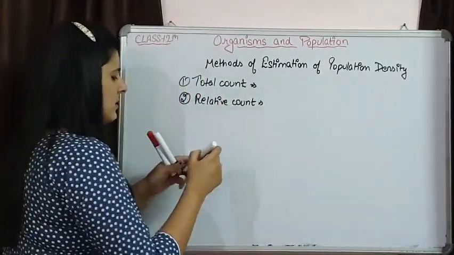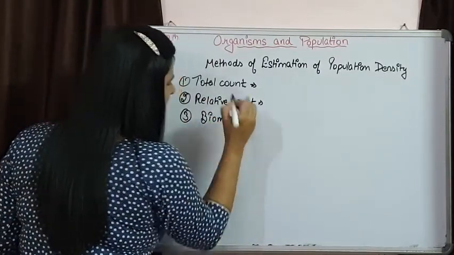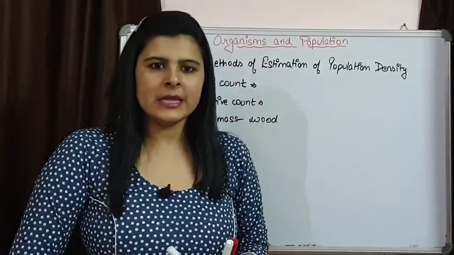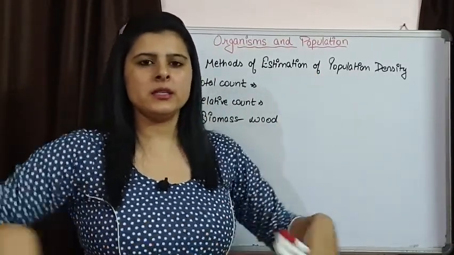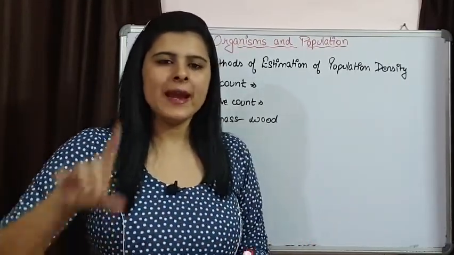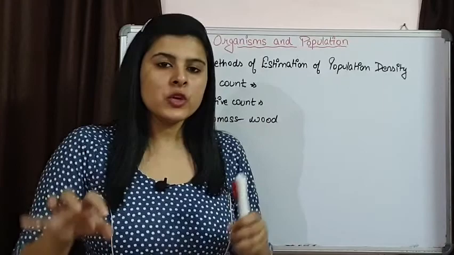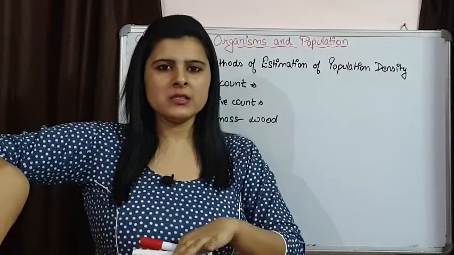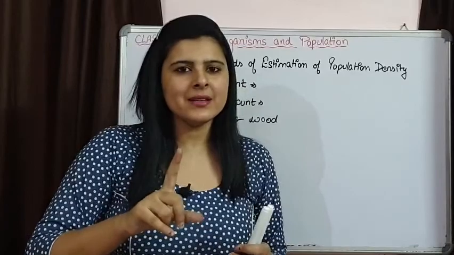Sometimes biomass, mainly in case of plants, wood biomass is going to be calculated, and that is going to provide population density. For example, say Parthenium is growing, 200 plants are growing, and there is one big banyan tree with a big canopy growing over there. If we see the population density, Parthenium, almost 200 plants, has a very large population density as compared to the banyan tree, because only one single banyan tree is there.